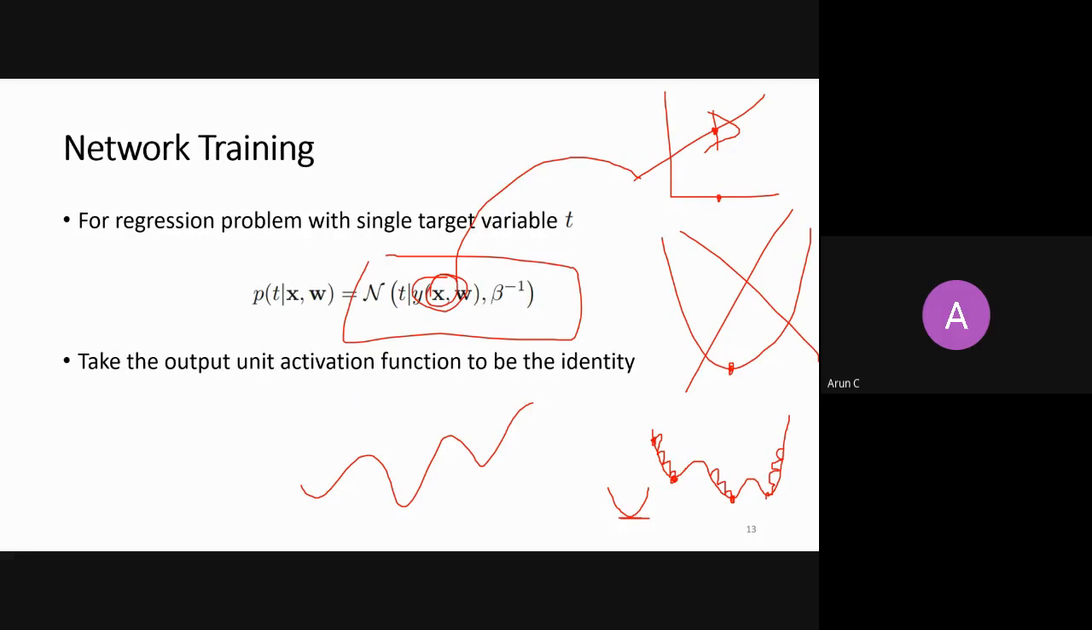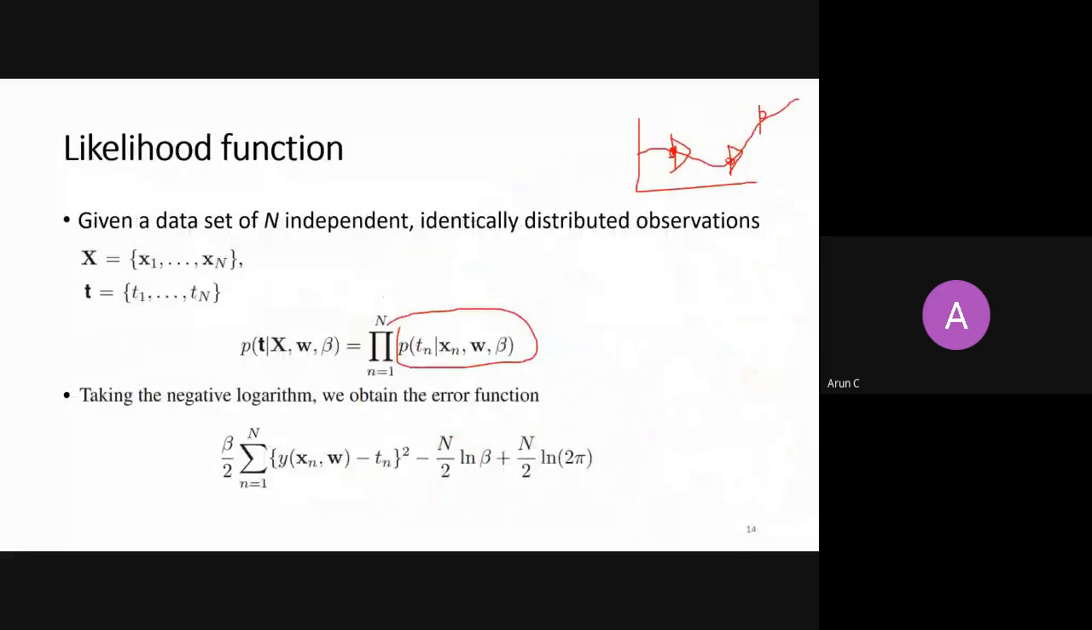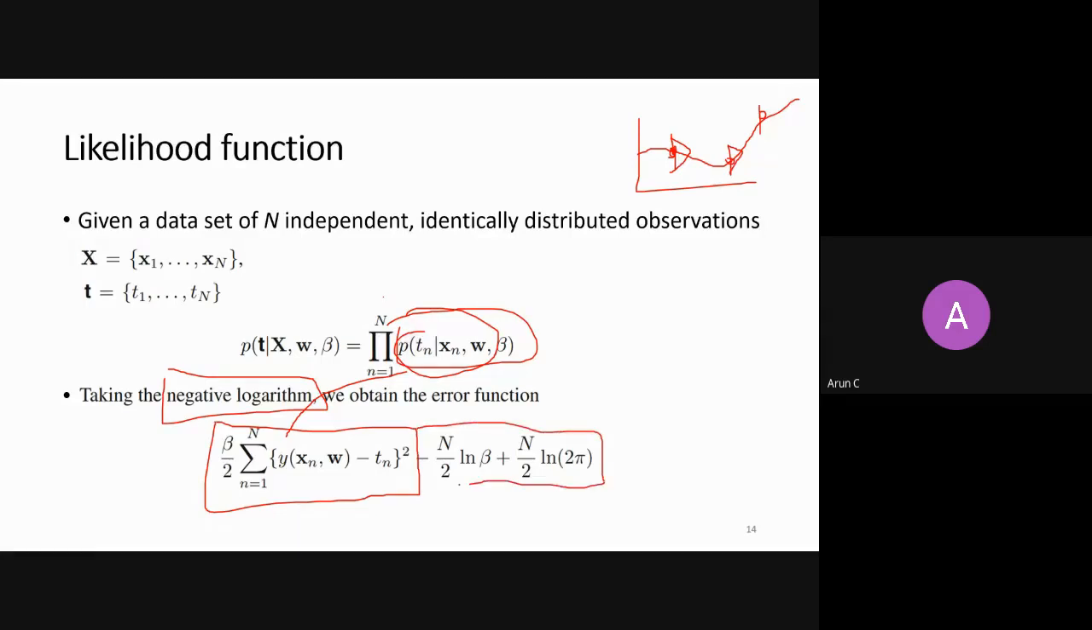So over this non-linear function, I will assume that this is my mean, and what is the variance around it? This is my variance. Then I will take the log and negative log of it, right? Because it is exponential, the probability that I have calculated is a normal distribution. So the exponent will cancel with the log, and I will get this. And this is a constant for a Gaussian distribution.